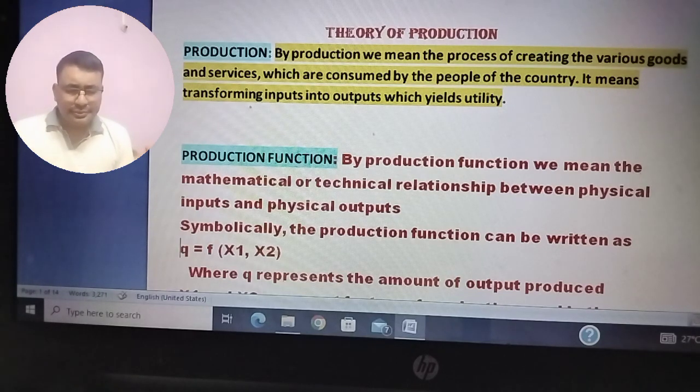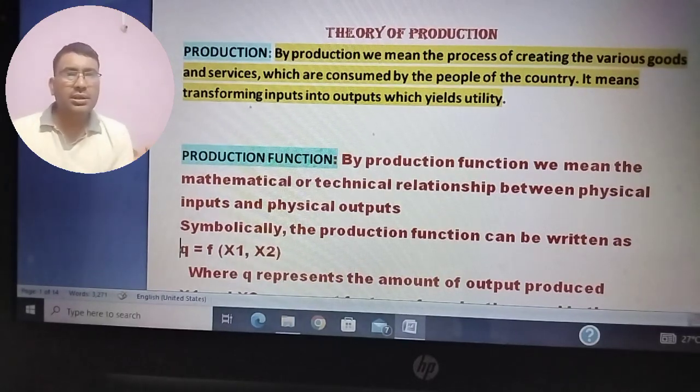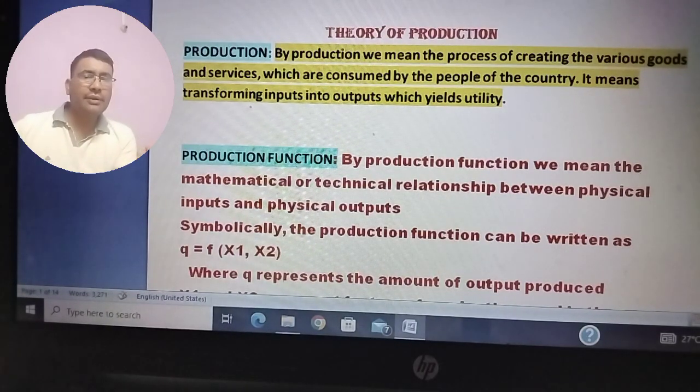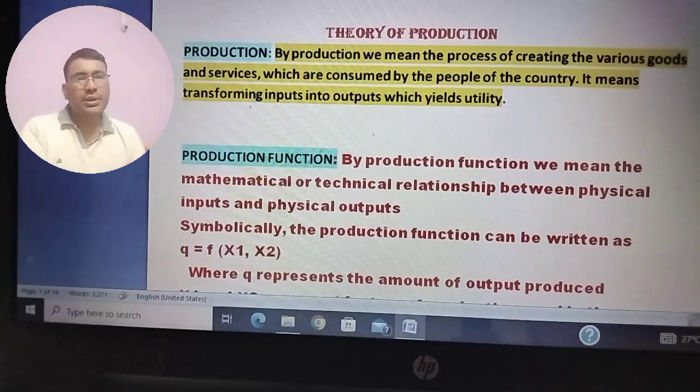See, definitely in order to produce something, we need the raw materials which are known as inputs. We need labor, we need capital. These all are called factor inputs. Okay, and after transforming those factors of production, we'll get the output which is called the finished product. So there is some definite relation between the inputs and the outputs. Different inputs may be involved in producing a particular output.